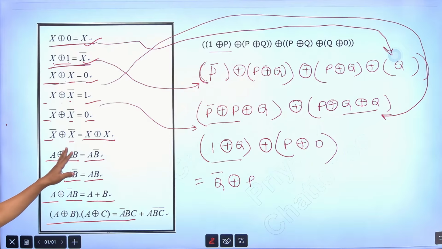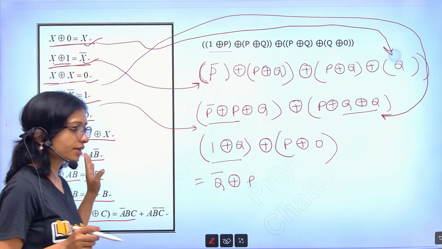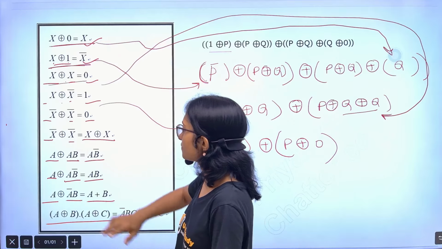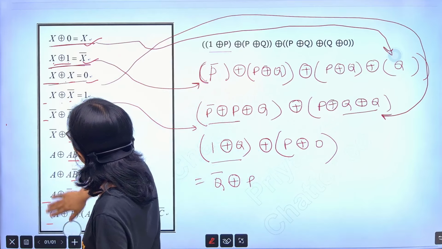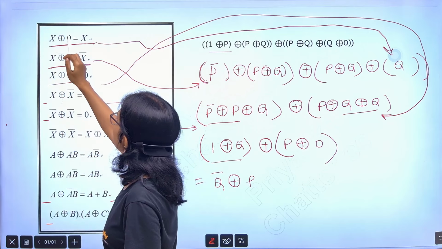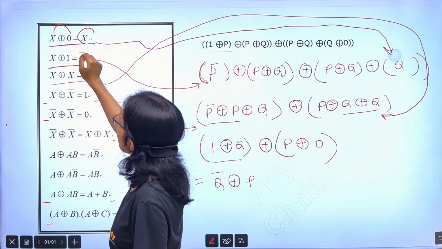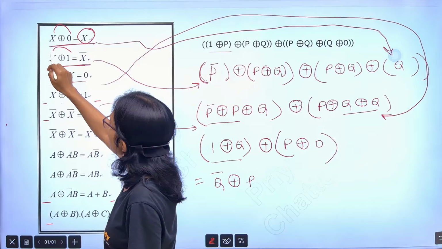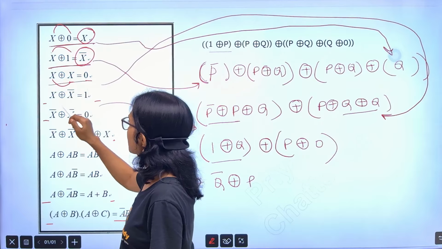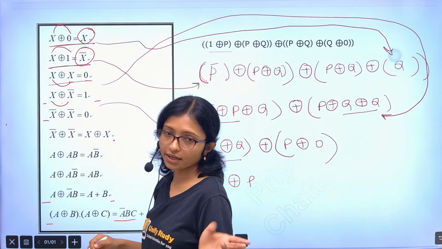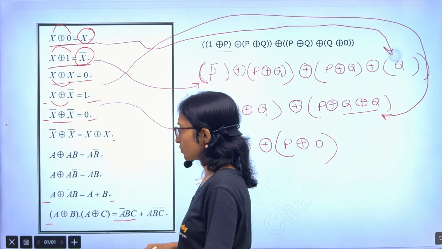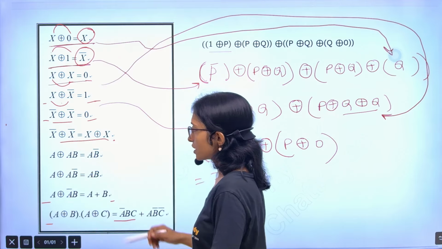These formulas you need to remember, because nowadays they are making questions from XOR. So at least see how you can remember. No need to memorize, you have to understand the pattern, then it will be easy for you. XOR with 0 means you get the direct value. XOR with 1 means you get the complemented value. Same values mean 0, different values mean 1, and one complemented means 1. Right? So here also you are getting same value 0. This is just a simple one.